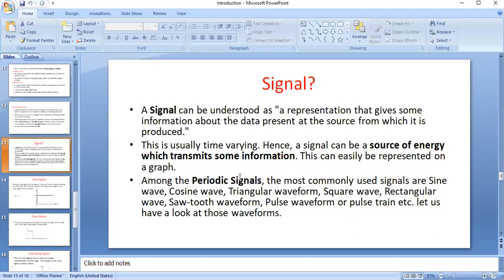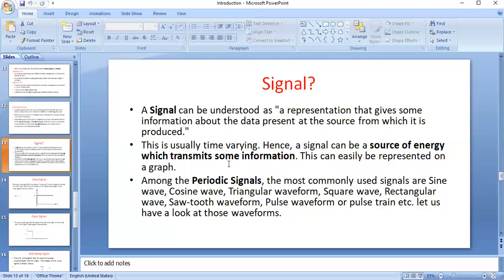The signal is generally represented by a graph, meaning we are always taking an x-axis and y-axis. For example, if it is a time varying signal, on the x-axis we represent time, and on the y-axis we take amplitude or phase, whatever it is. Depending on the shape, we can classify signals into sinusoidal signals and non-sinusoidal signals.